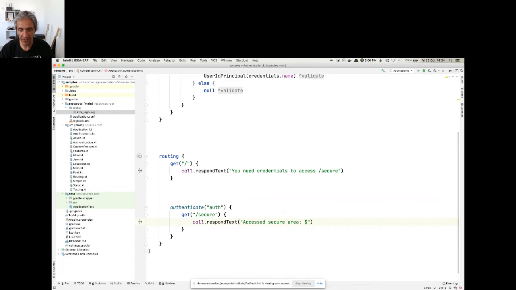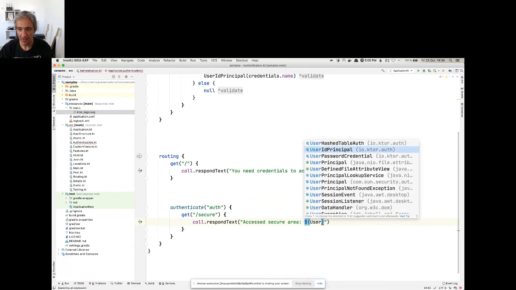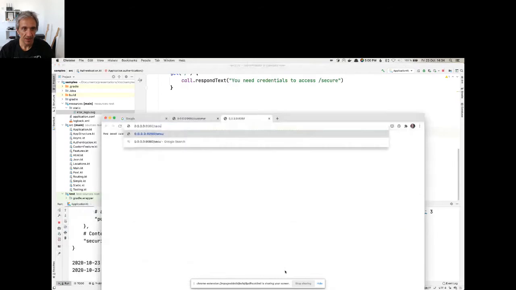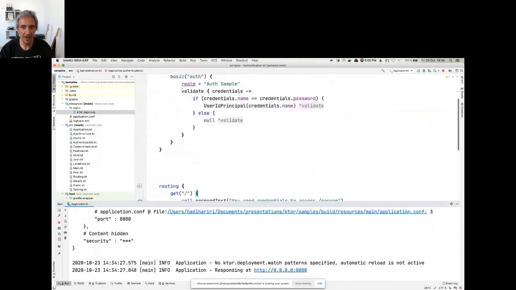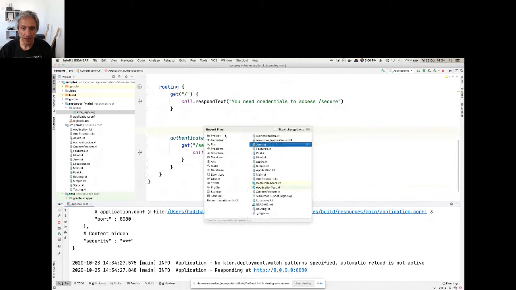So I can say, for example, here, user ID principal, and get access to that information, right? So here I'm going to run this, and if I access secure, you can see that it prompts a dialog for me to enter the username and password, and then I can access that secure area. Okay, so let's move on.